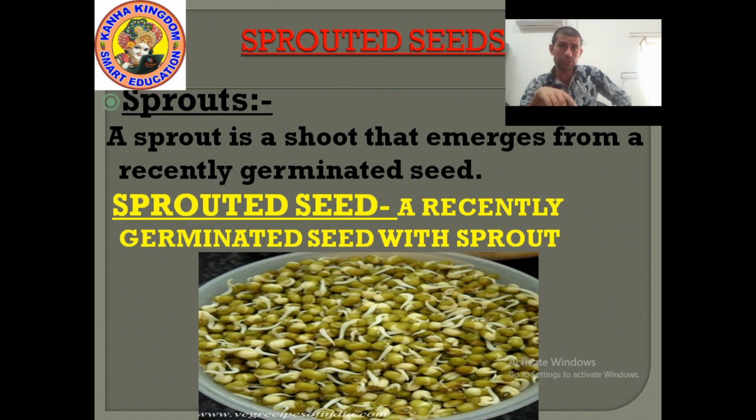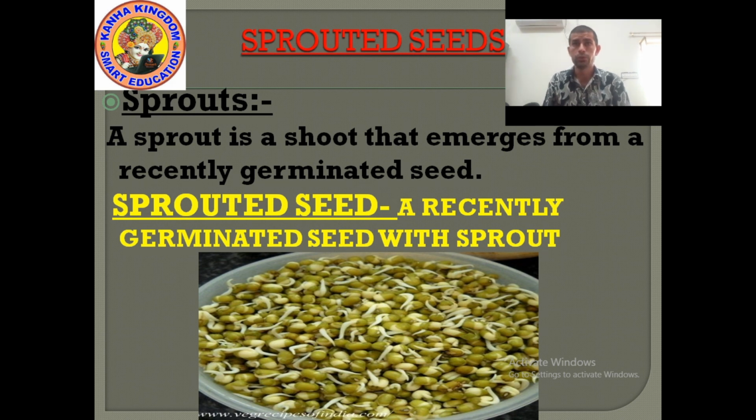You can see in the picture of moong bean. You can see white structure. This white structure is known as sprout. And such kind of seeds are called sprouted seeds. So what is sprouted seed? A recently germinated seed with sprout is known as sprouted seed.